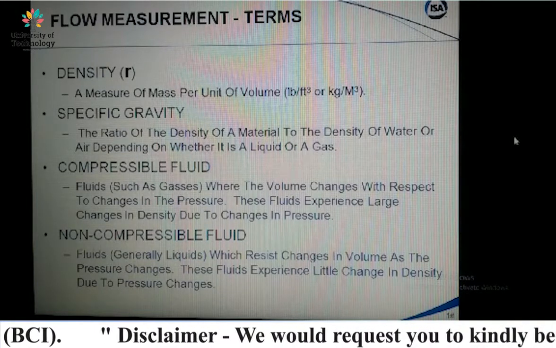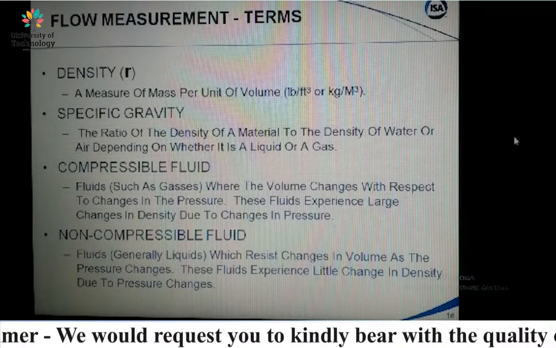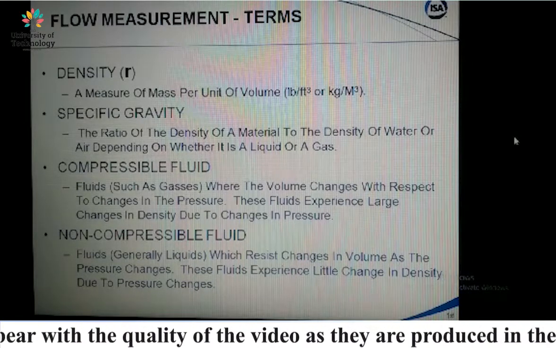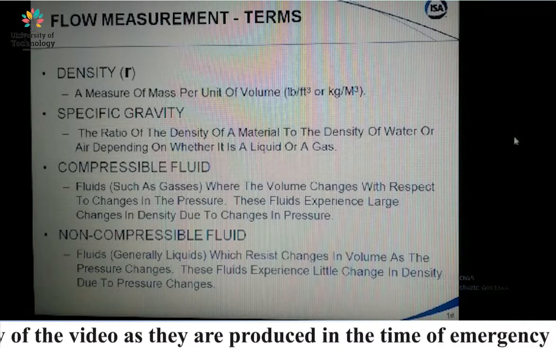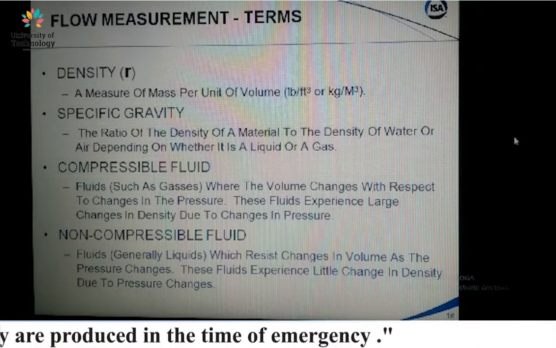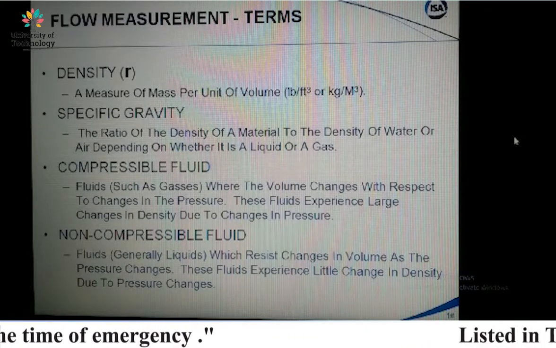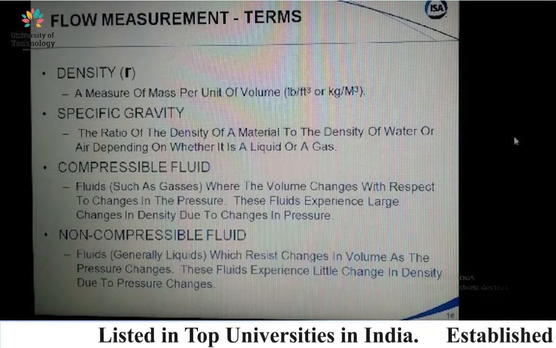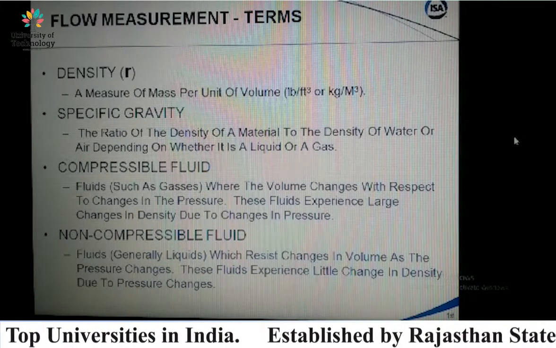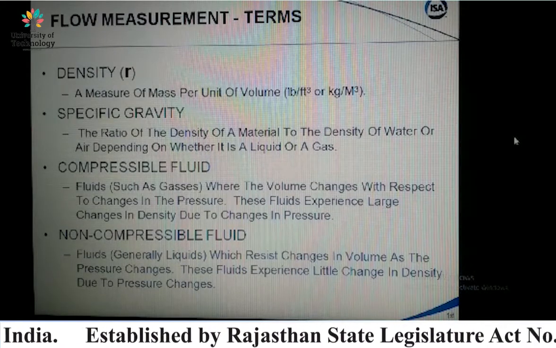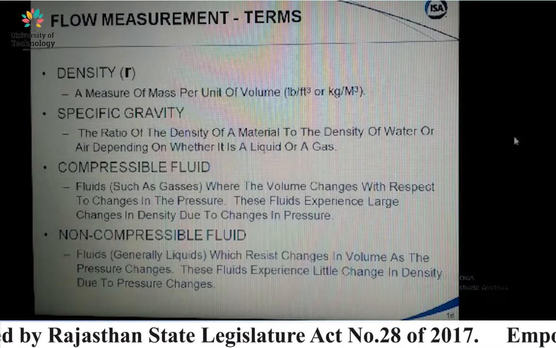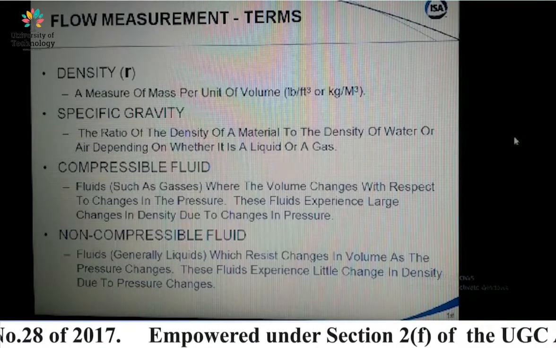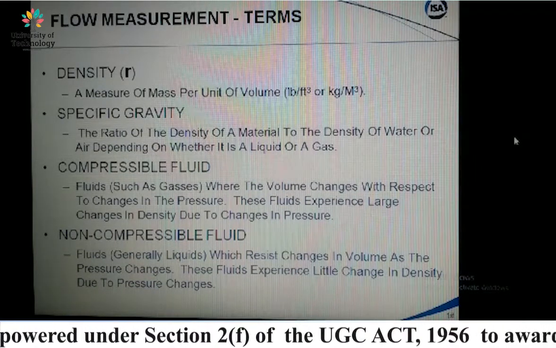Compressible fluid. Compressible fluid means the density is not constant. Fluids such as gas, where the volume changes with respect to the change in pressure. These fluids experience large changes in density due to change in pressure. So this is known as compressible fluid.